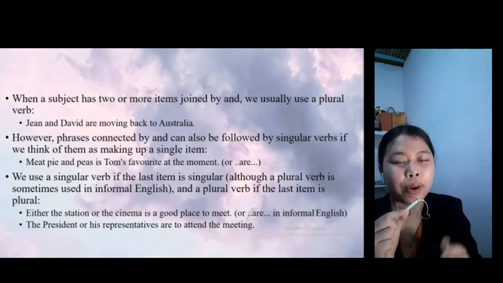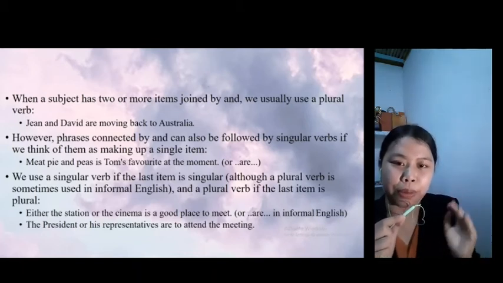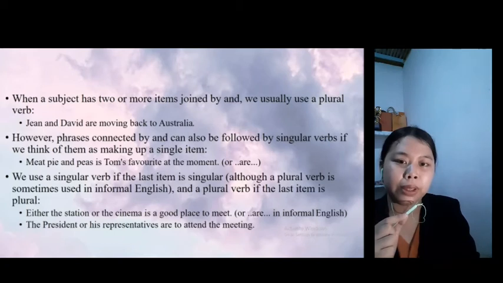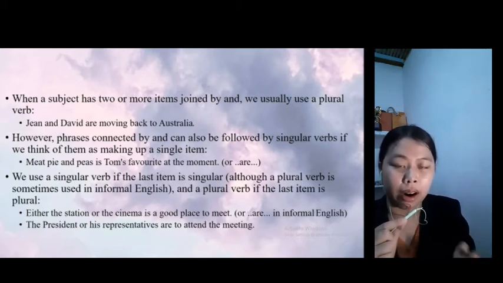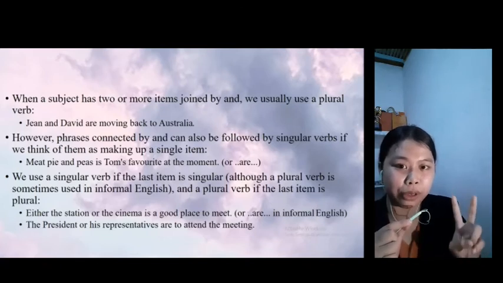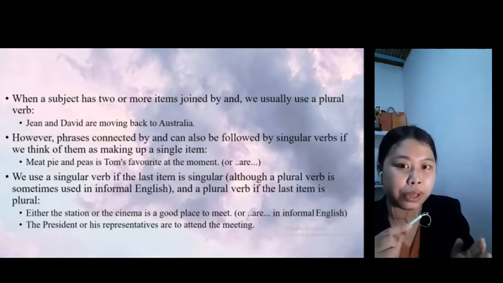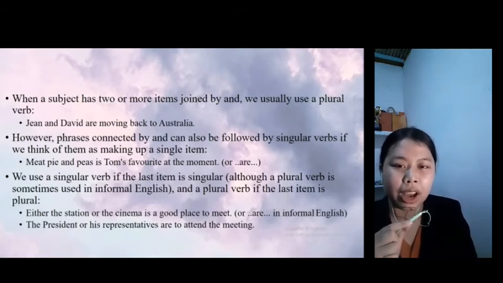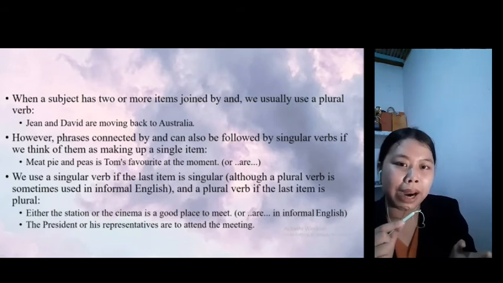Number 1, when a subject has two or more items joined by and, we usually use a plural verb. For the example, Jane and David are moving back to Australia. Next, the material number 2. However, phrases connected by and can also be followed by singular verbs if we think of them as making up a single item. For the example, meat pie and peas is Tom's favorite at the moment.